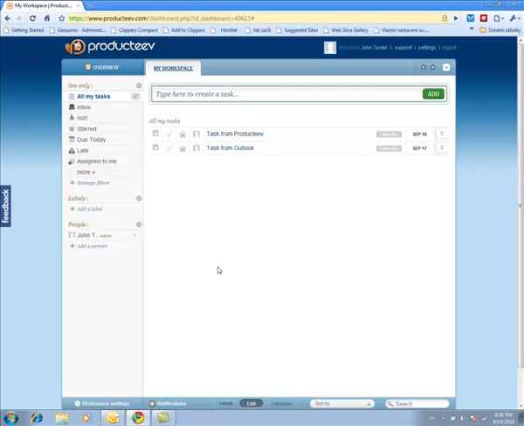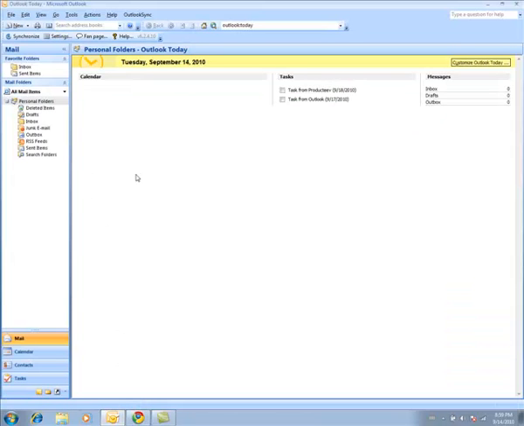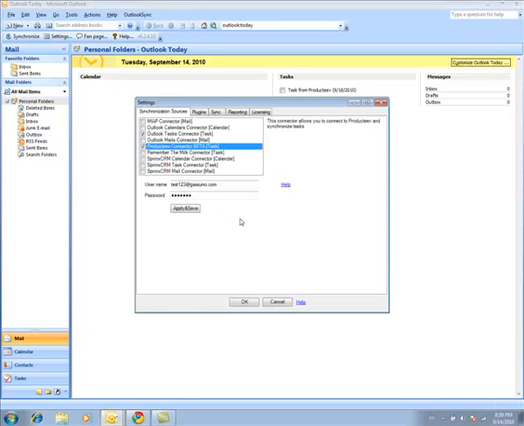Okay, so I will not show you the installation because it's still the same as it was covered in my previous videos. So I will just show you how to set up this Producteev connector and how it works, how it synchronizes tasks. Please note that it's still in beta, so it's synchronizing only the default folder and things might not work that great if you set up this.